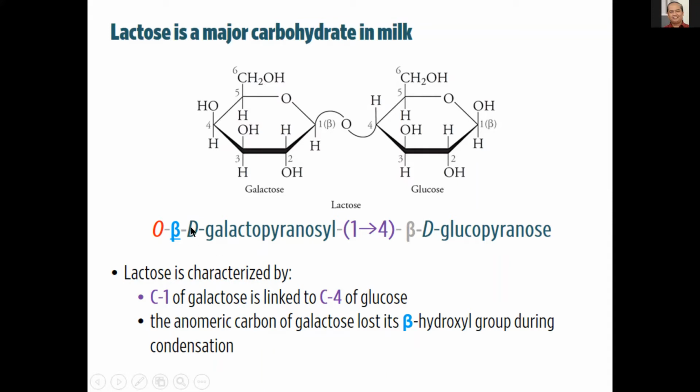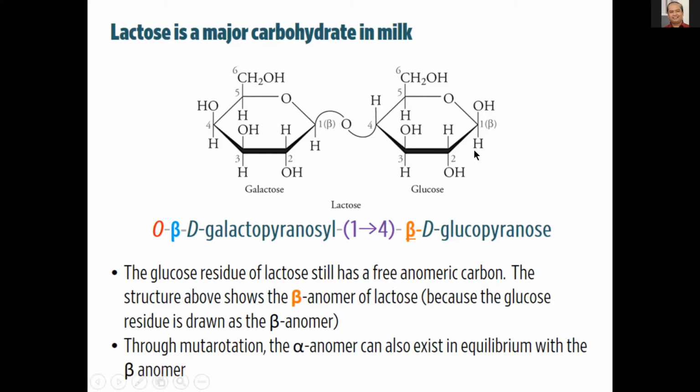This galactopyranosyl has a beta attached to it as a prefix because it's the beta hydroxyl group that was lost during condensation. So this is essentially the beta anomer of galactose that reacted with glucose. It's not the alpha anomer of galactose that reacted, but the beta anomer. That's why you have this beta designation. It's the beta hydroxyl group of the anomeric carbon that got lost during the formation of the glycosidic bond.